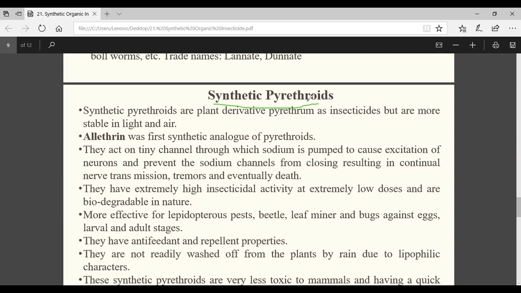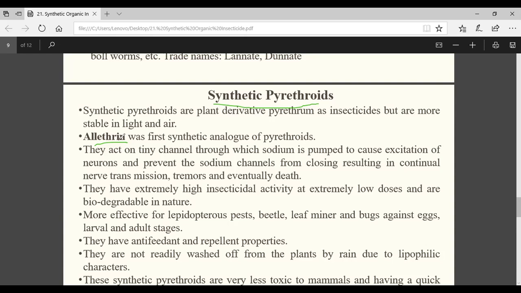That's why I'm telling you, point 1 is photo instability. Point 2 is poor stomach poison. Keep it in your mind. Okay. Then the first synthetic pyrethroid is allethrin. Very, very important. It may come in the exam. Which one? Allethrin. First synthetic pyrethrum.